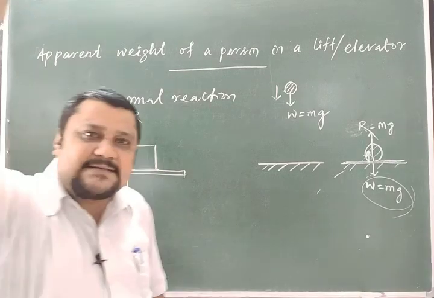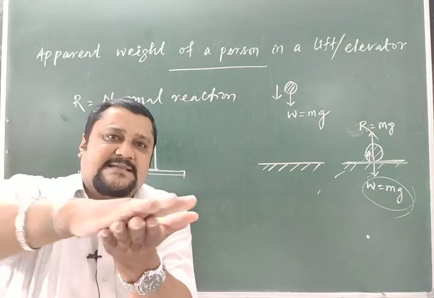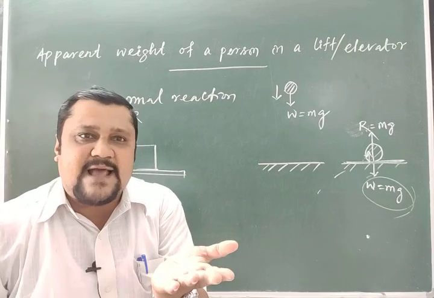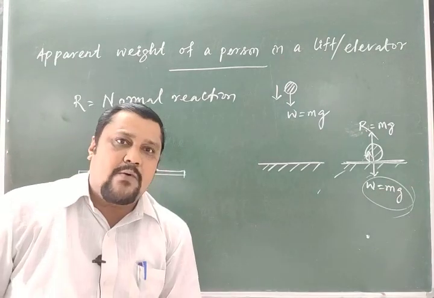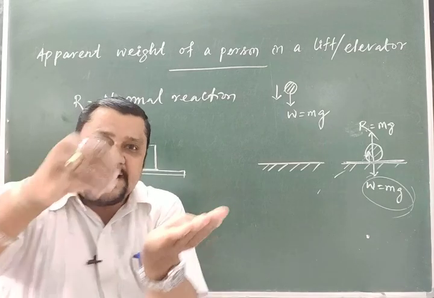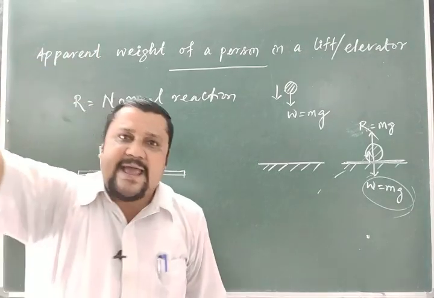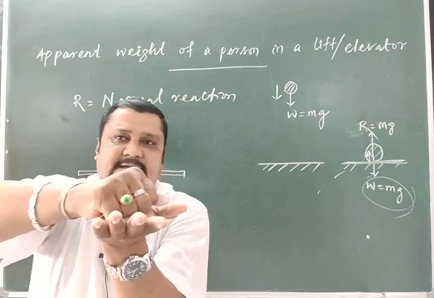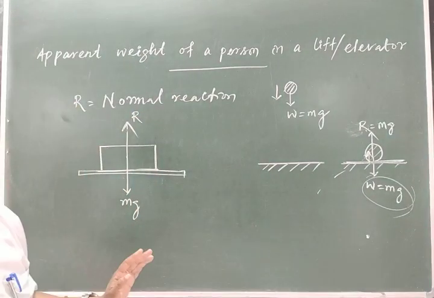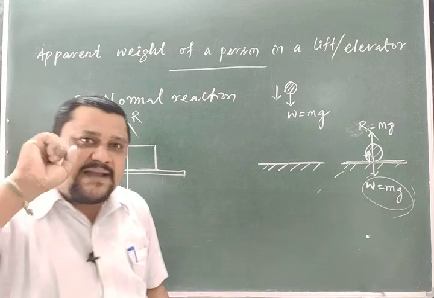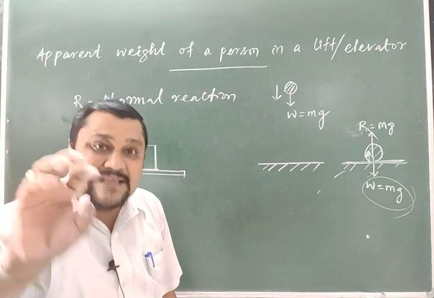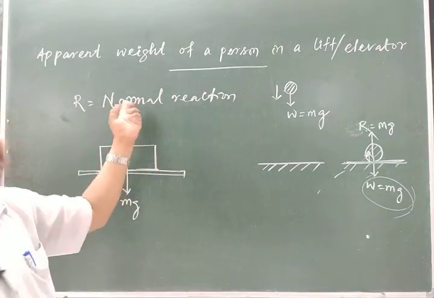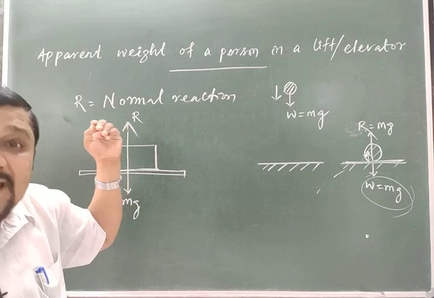But in this case, there is no surface, so there is no normal reaction. When it hits the ground, the normal reaction comes. Means, so long as the body is in air, there is no contact of the body with any other surface, so the normal reaction is not there. That's why, when we were discussing the contact force, I told that the normal reaction is a contact force.